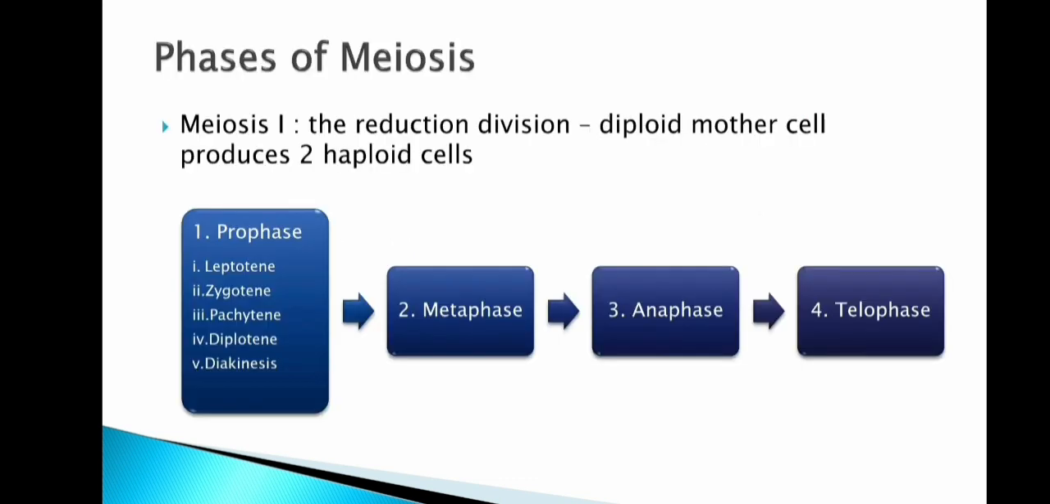Then what are all the phases of meiosis? In meiosis 1, the reduction division occurs because the diploid mother cell produces two haploid cells. So from the diploid cell, haploid cells are produced. So it is a reduction division. In the phases of meiosis, there are four phases: the first is prophase, second is metaphase, third is anaphase, and fourth is telophase.